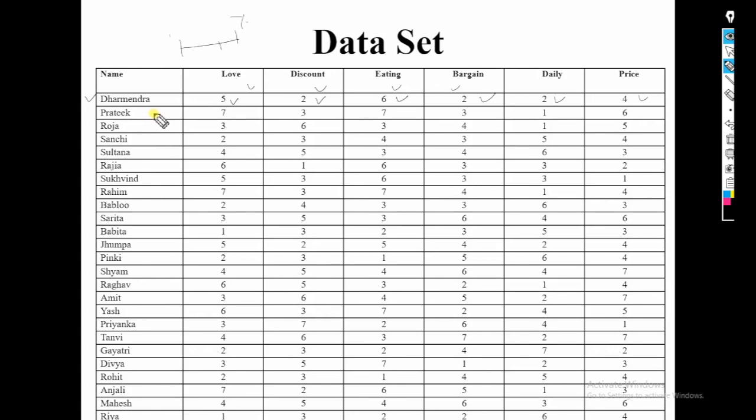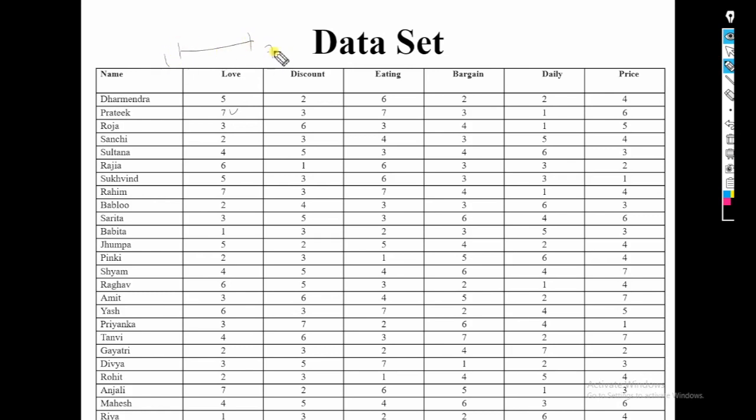The second respondent, Pratik, chose 7 for the first question and 3 for the second question. So the purpose of cluster analysis, for example: Pratik loves to buy products in shopping mall. He is giving the highest number, meaning strongly agree.